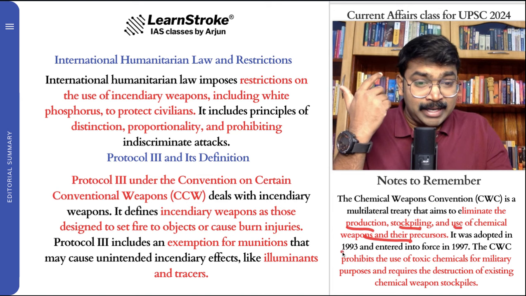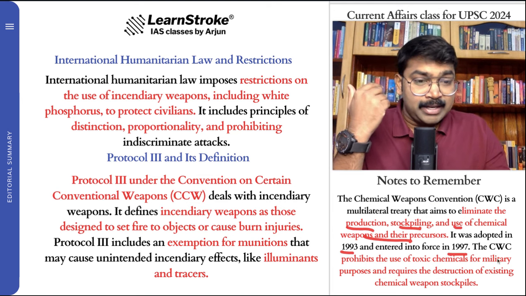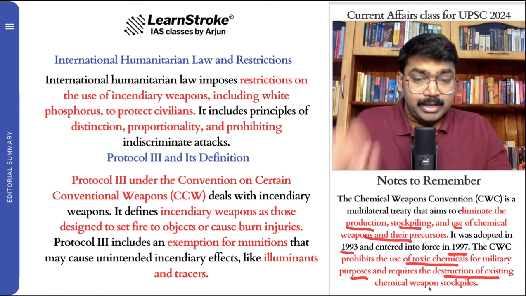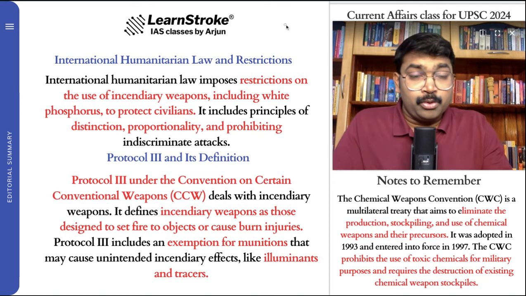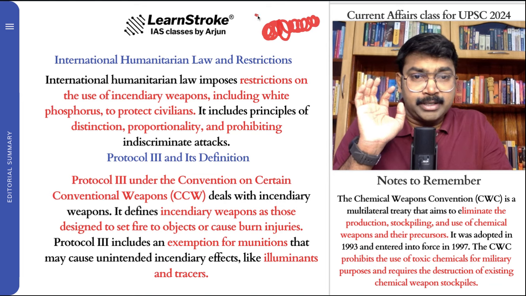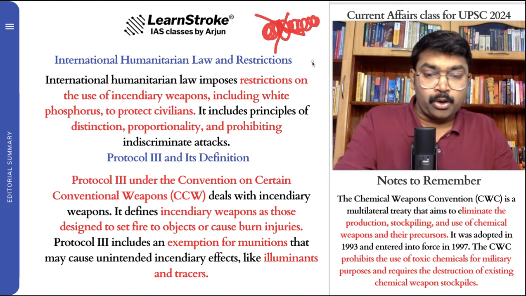It was adopted in 1993 and came into force in 1997. It also prohibits the use of toxic chemicals for military purposes and requires the destruction of existing stocks. If you already have a batch of stocks, please destroy it.